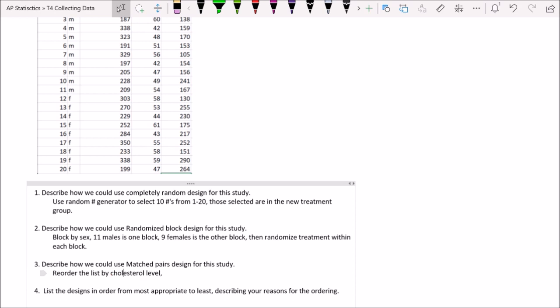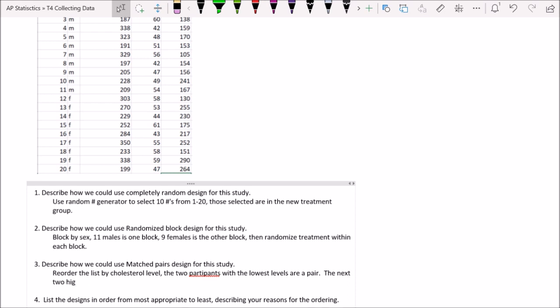Cholesterol. And then the 2 participants with the lowest levels are a pair. The next 2 highest after them are a pair, and so on.